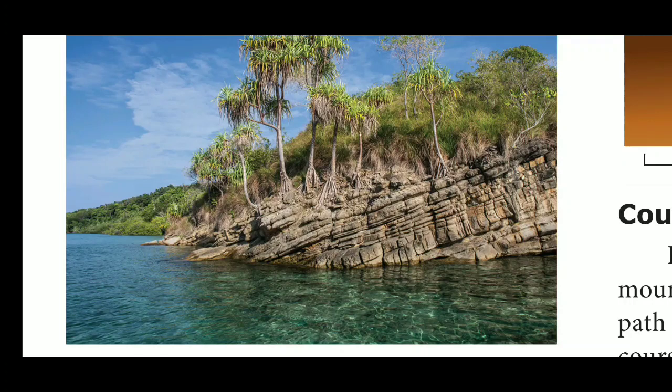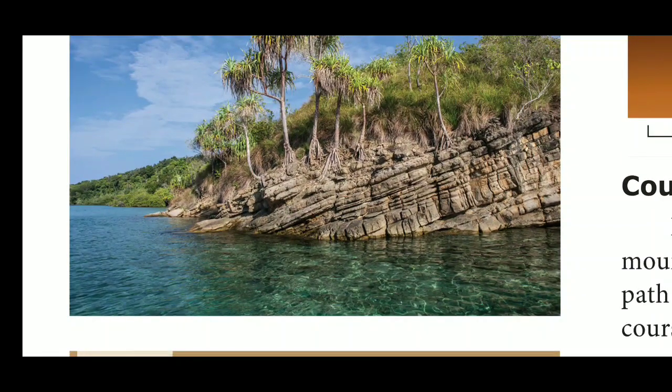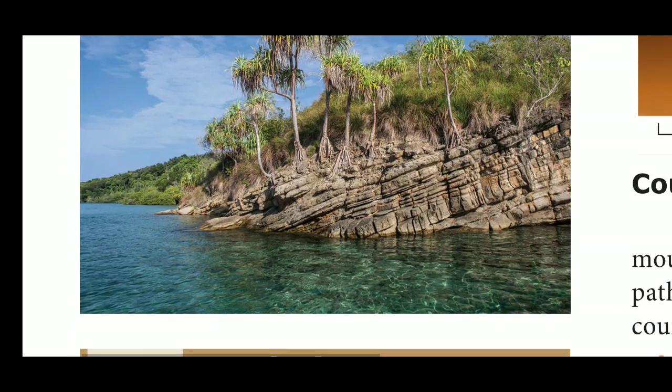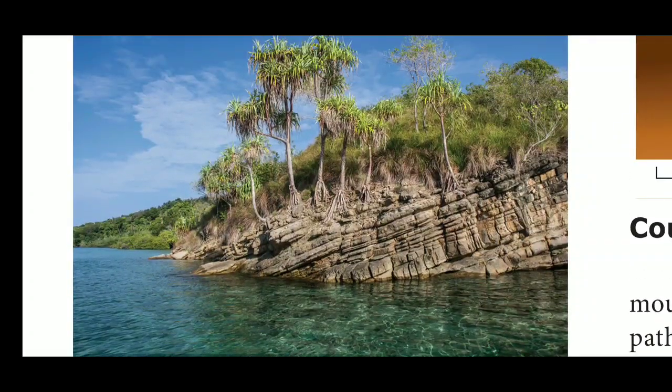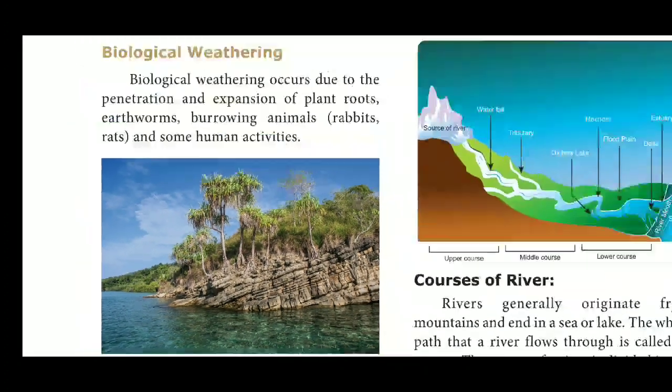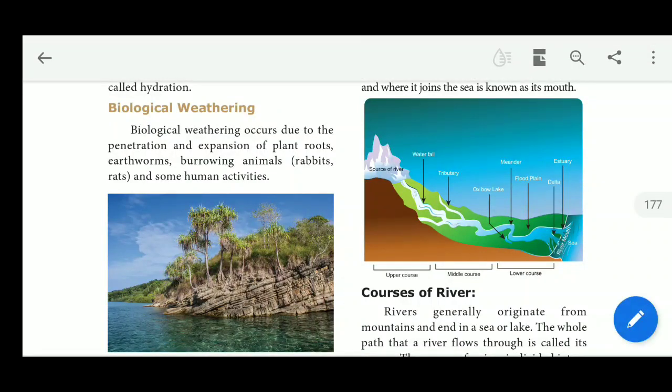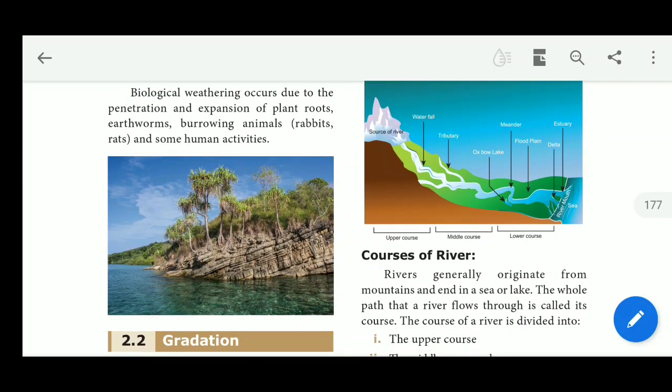So what is weathering? Weathering is the disintegration or decomposition of materials of the earth. There are three types of weathering: physical weathering, chemical weathering, and biological weathering. In physical weathering, we discussed exfoliation, sheeting and shattering, granular disintegration, and block disintegration.